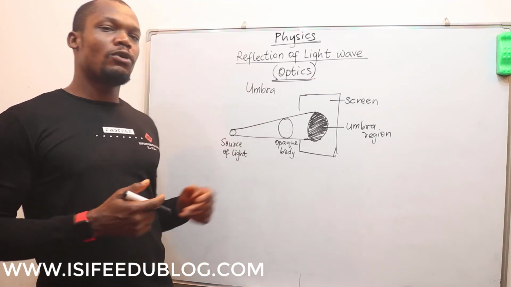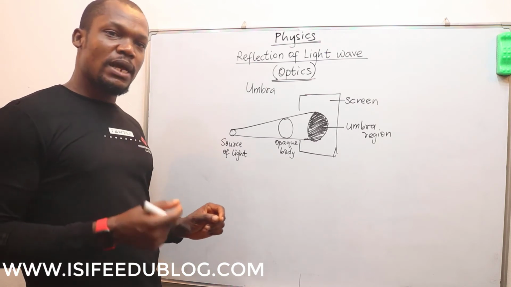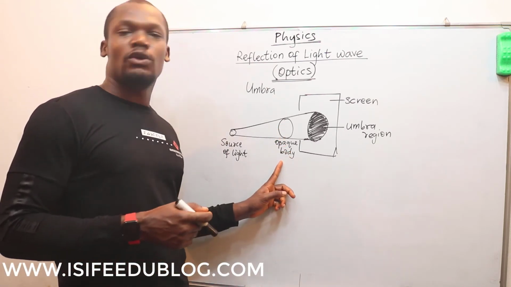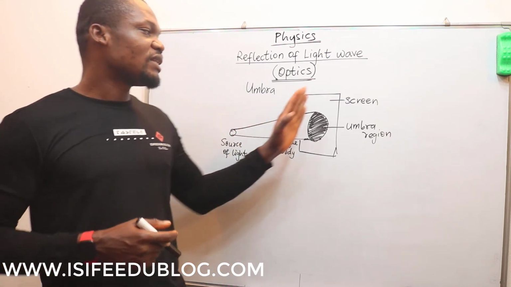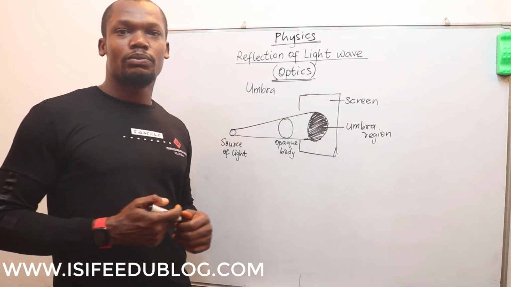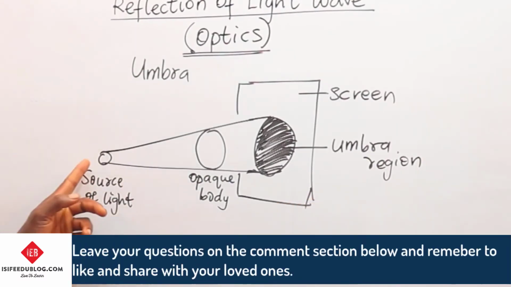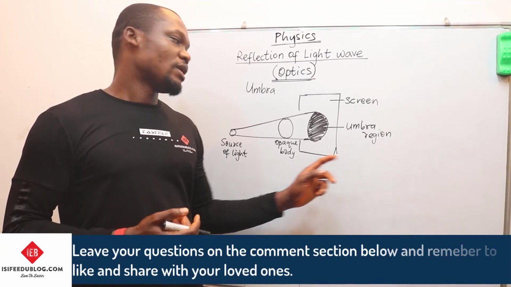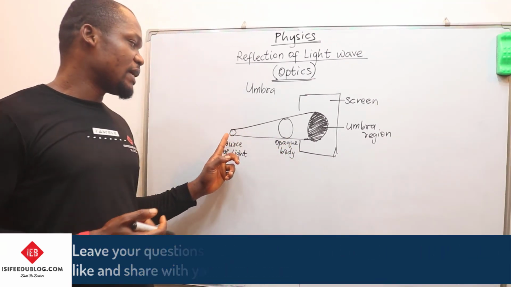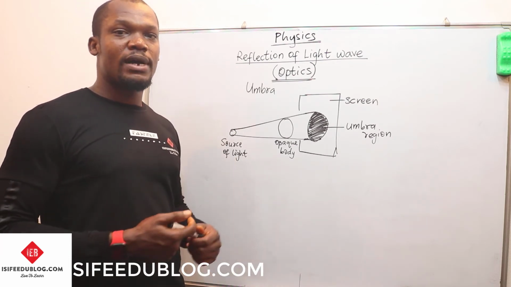This umbra is formed mainly when the source of light is smaller than the opaque body in question. So when the source of light is smaller than the opaque body, the shadow that is going to be cast is going to be the umbra region. As you can see from this diagram, this is the source of light, the opaque body, and the umbra region. The opaque body is bigger than the source of light, hence it produces only the umbra region.